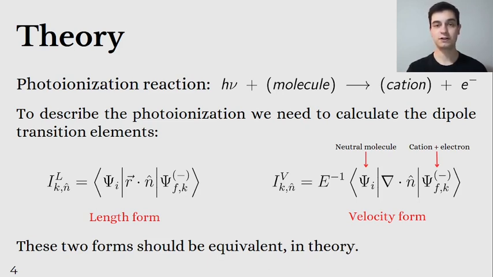To describe the photoionization, we need to calculate the dipole transition elements. We can use two ways to calculate the dipole transition elements, the length form and the velocity form. They are equivalent in theory, just if the wave functions were exact.